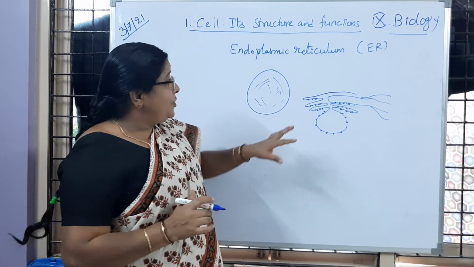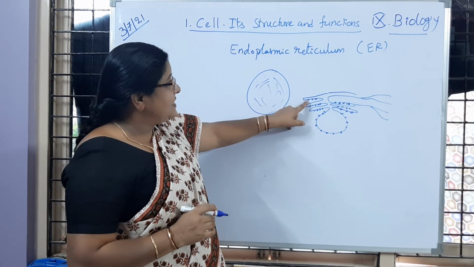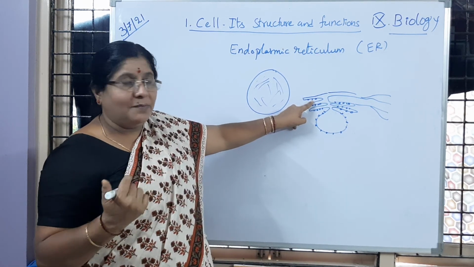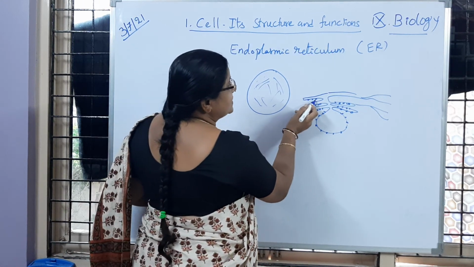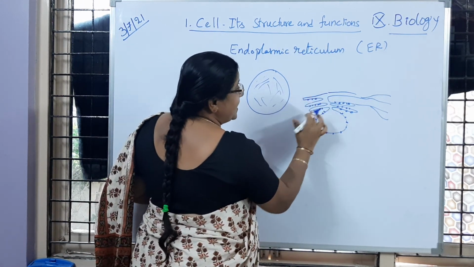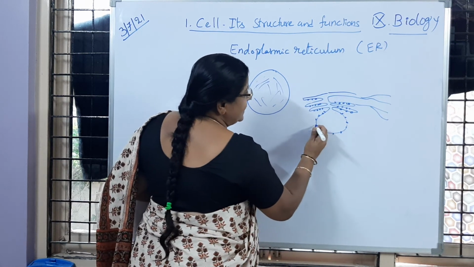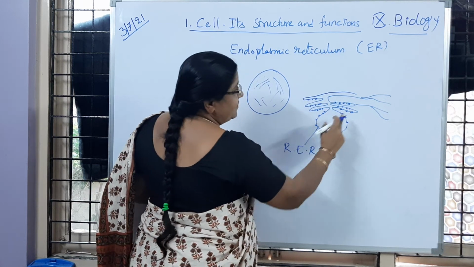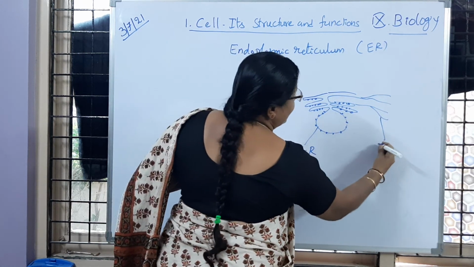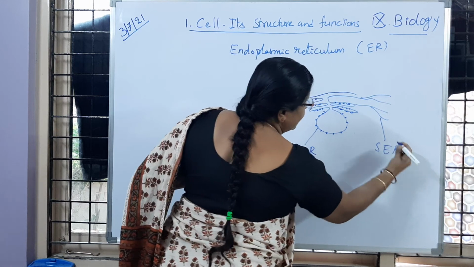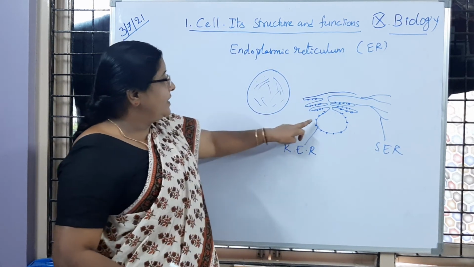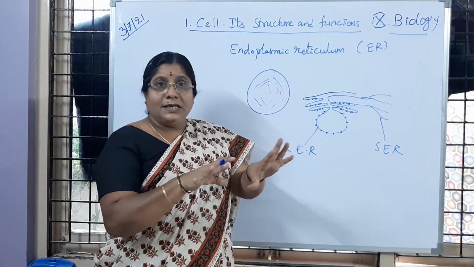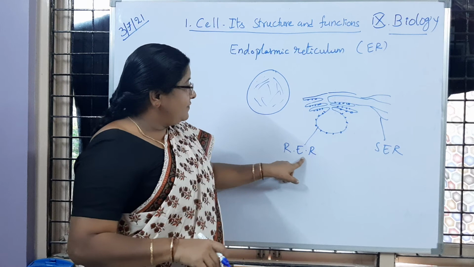Sometimes this endoplasmic reticulum has granule-like structures present on it. When these granule-like structures are present on the membrane of the endoplasmic reticulum, it is called rough endoplasmic reticulum. If granules are absent, it is called smooth endoplasmic reticulum.